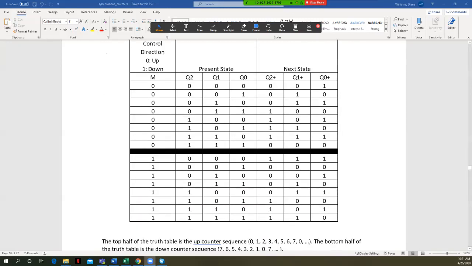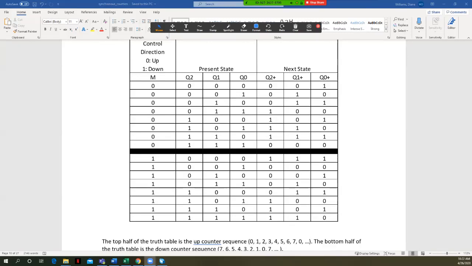And now in the other half of the truth table, right, we replicate these present states, but now our control input can be a 1, and we said we down count. So remember with a down counter, when our count was 0, we counted down to 7. When our count was 1, we count down to 0. 2, we count down to 1. 3, we count down to 2. So here is where the next state comes from.